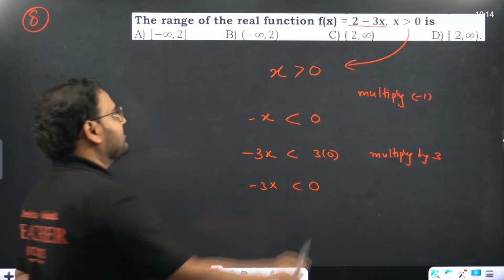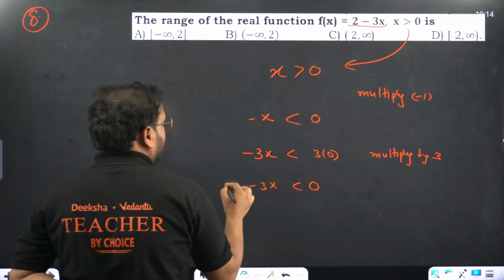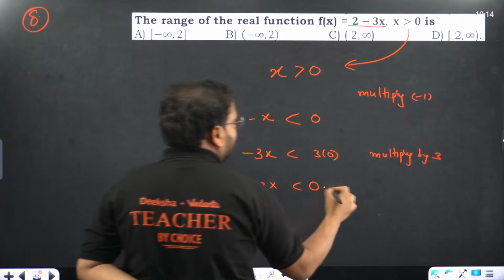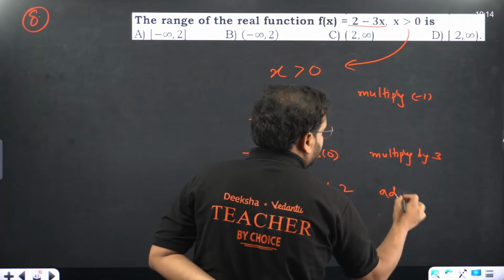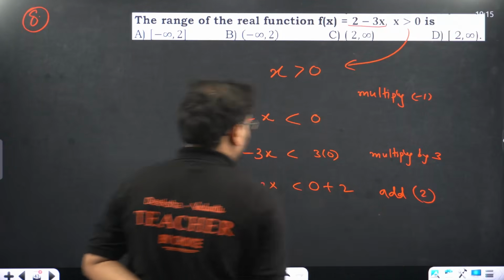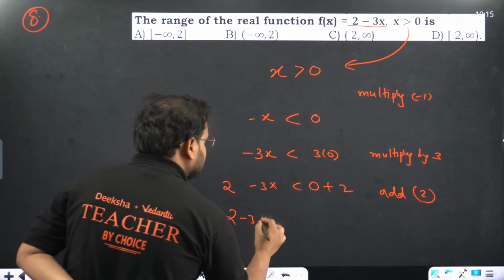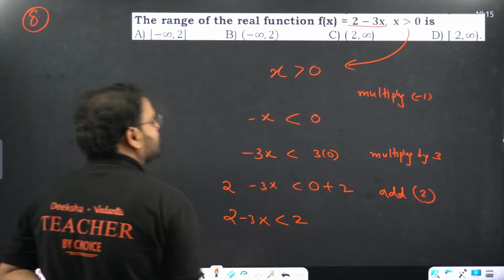What is the next part? This is the addition of 2. So what are you going to do? Add plus 2 over here and add plus 2 over here. It becomes 2 minus 3x is less than 0 plus 2, which is 2.